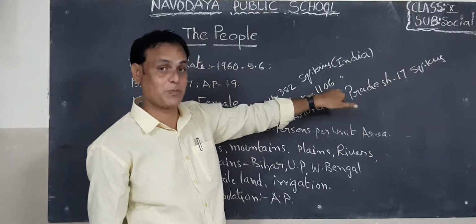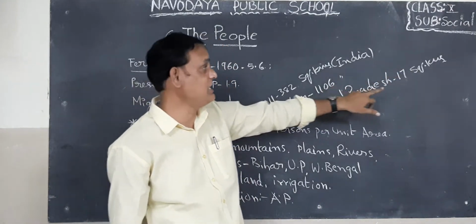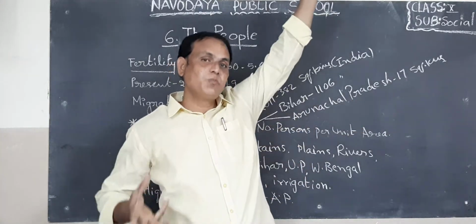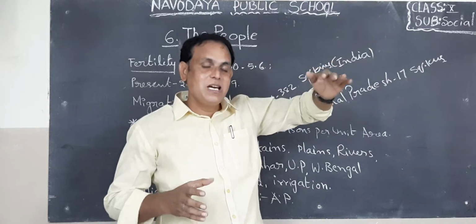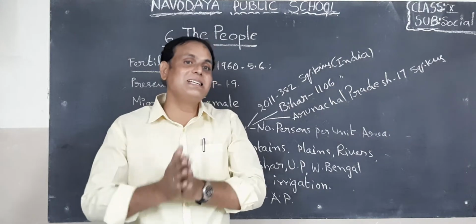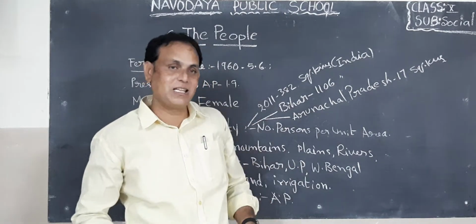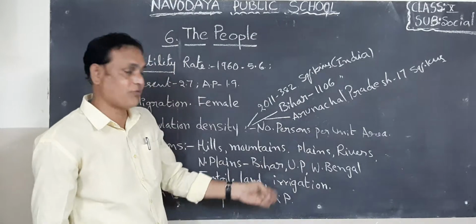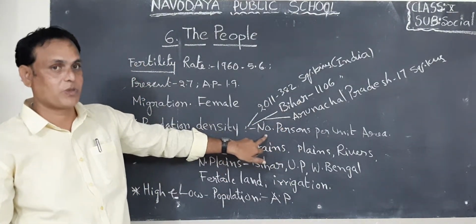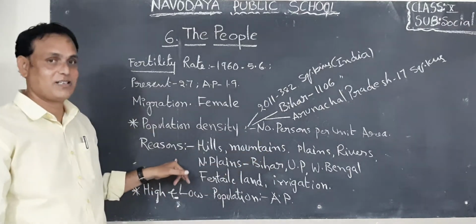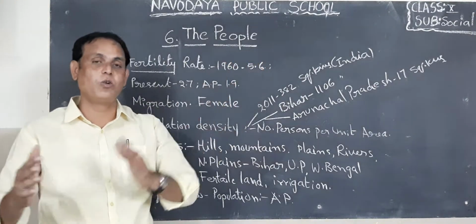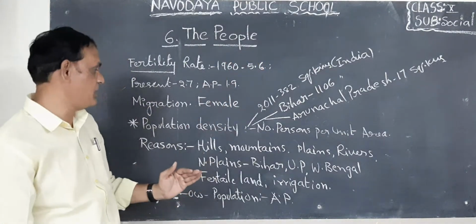Here 1106 persons per square kilometer, but here just 17. So why in Bihar is the population more? Why in Arunachal Pradesh is the population scanty? What are the main reasons? Here many reasons are there. I will tell you afterwards. Okay, children. So that is about densely populated areas. Next, reasons. What are the reasons for high population density areas and low population areas?